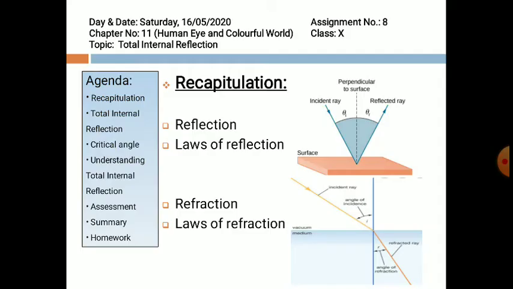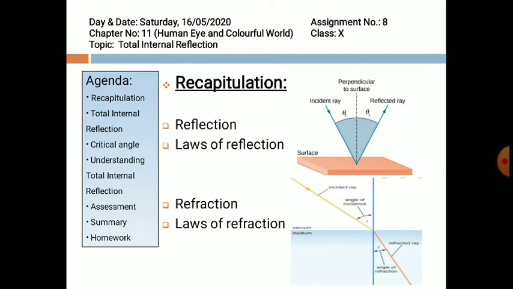Before starting today's topic, let us recapitulate what we have studied. Today's agenda will go like this. First, we will recapitulate. Then we will discuss total internal reflection, then critical angle. Then we will understand total internal reflection with the help of an animation. Then we will assess what we have learned today. In the last, we will summarize today's topic and give homework for you. So let's begin with the definition of reflection.